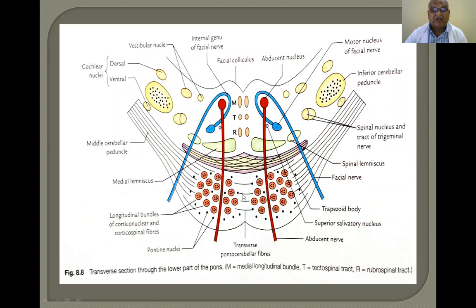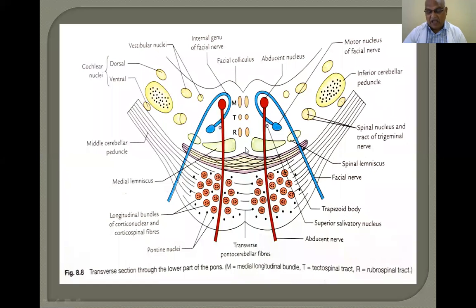These are nothing but transverse fibers arising from the pontine nucleus. So this dotted also is pontine nuclei. So longitudinal fibers end, and transverse fibers start here, going as the middle cerebellar peduncle. So this part is the ventral part, the basilar part. So this is the dorsal part or tegmental part. So this is a section of the pons at the lower border of the pons.